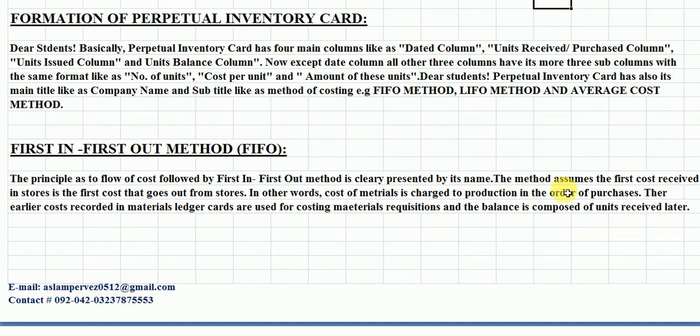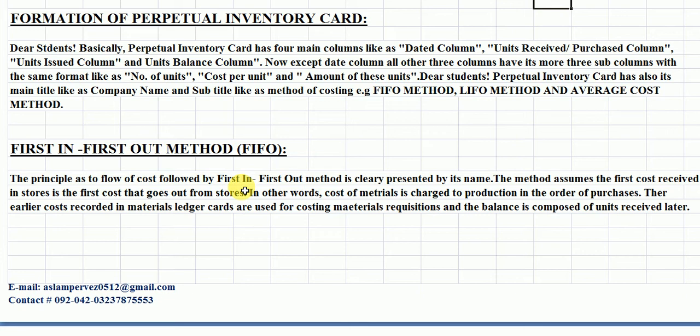The method assumes the first cost received in stores is the first cost that goes out from the stores. In other words, cost of materials is charged to production in the order of purchases. There, the earlier costs recorded in materials ledger card are used for costing materials acquisition, and the balance is composed of units received later. Student, this is the meaning of FIFO method.